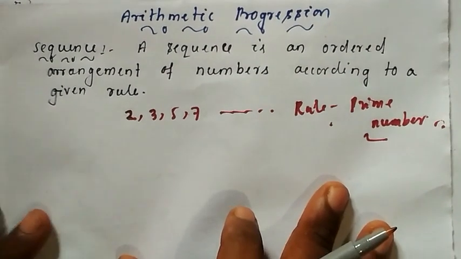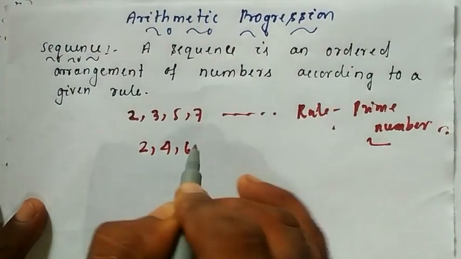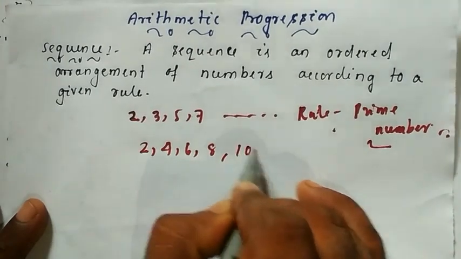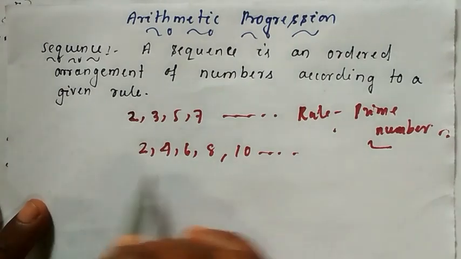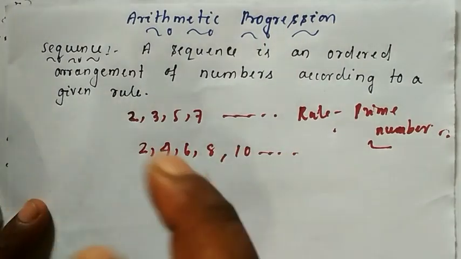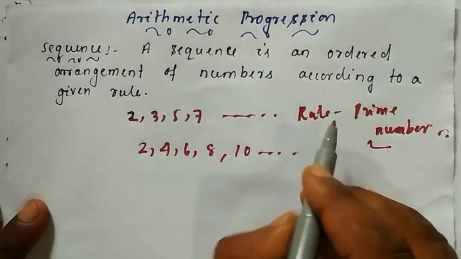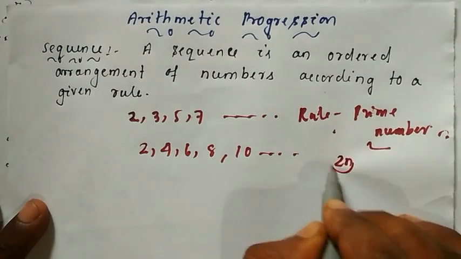I'll take another example. 2, 4, 6, 8, 10. Also, this is an example of a sequence which follows some mathematical formula, or you can say it follows some specific rule, and suppose I'll say it follows the 2n rule.